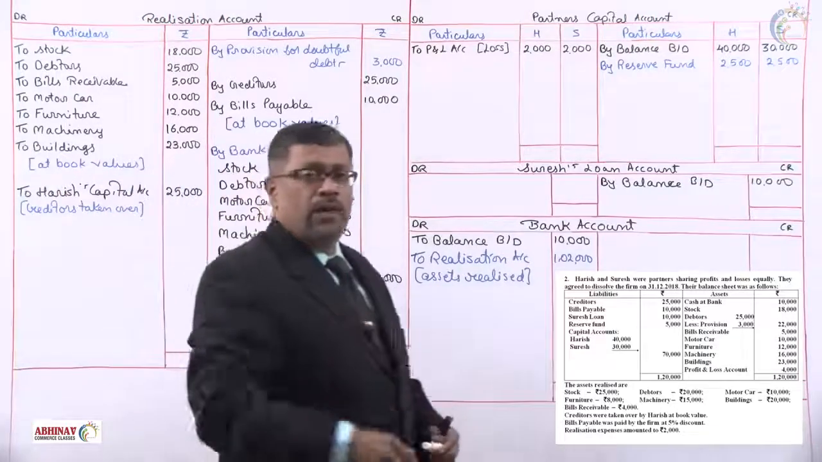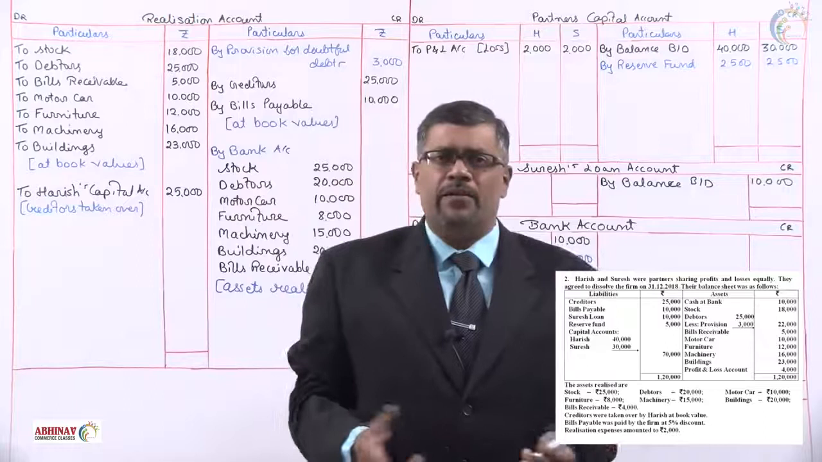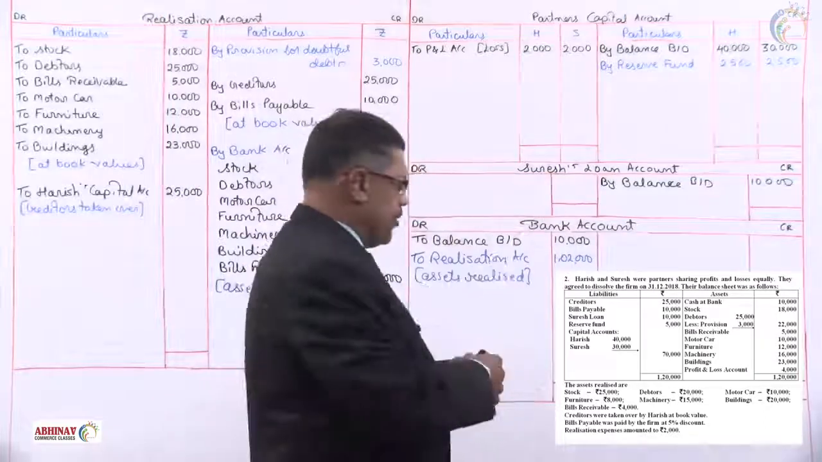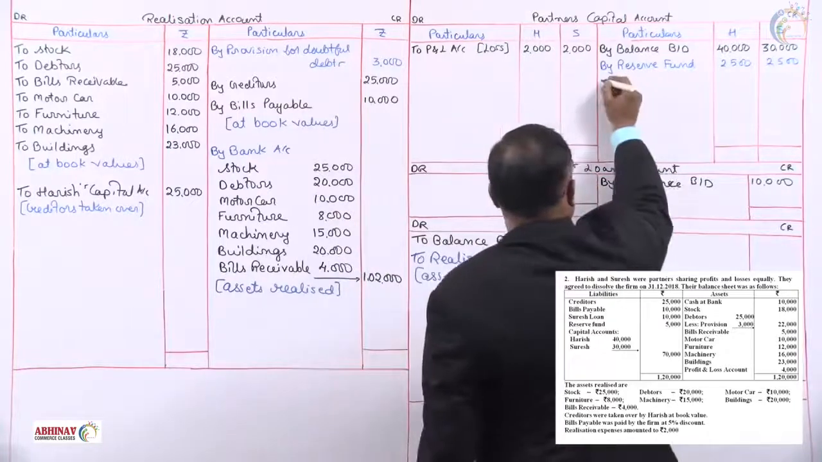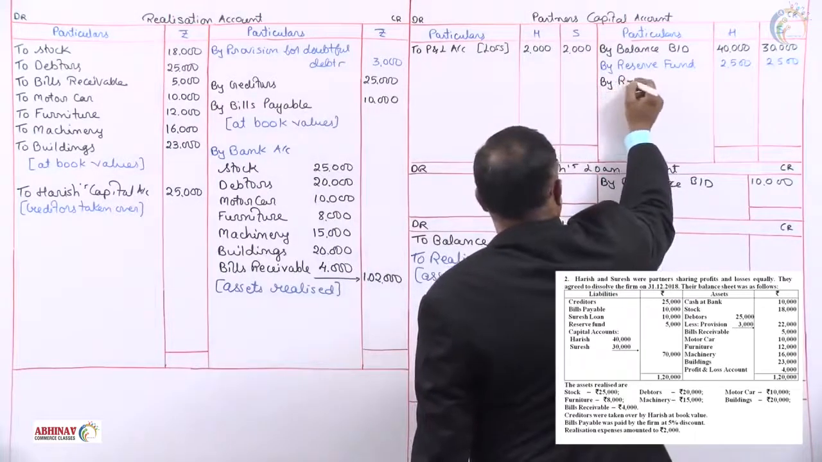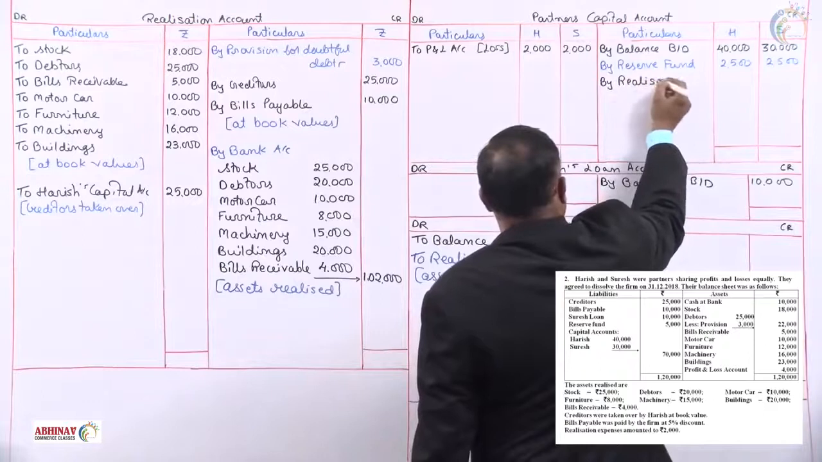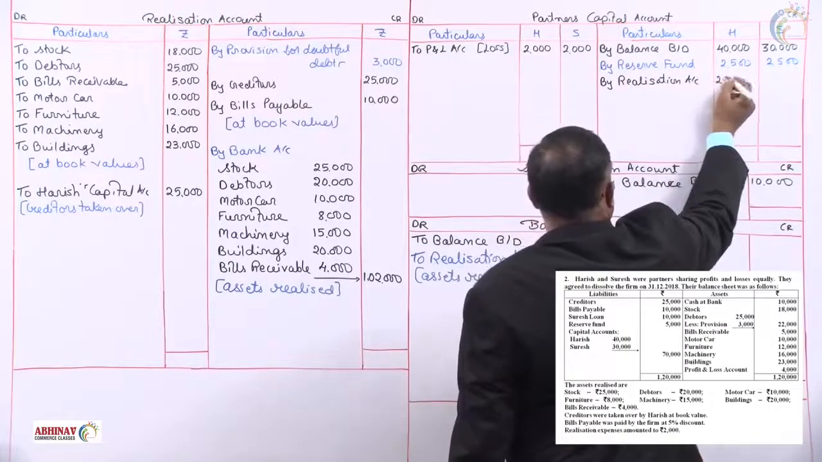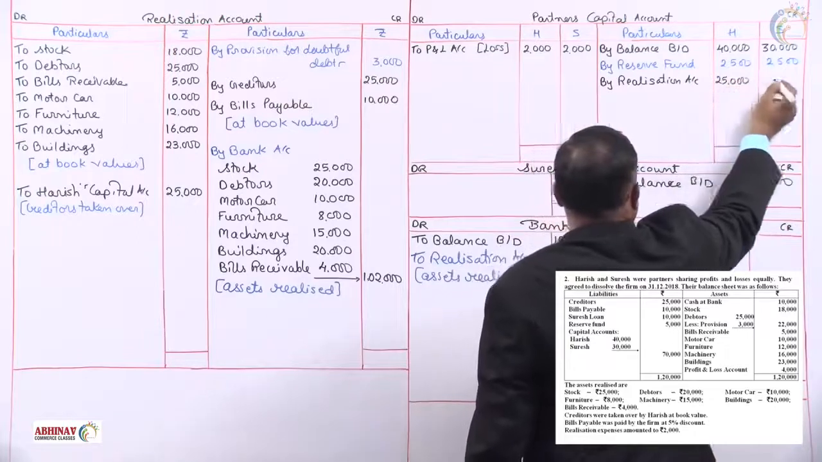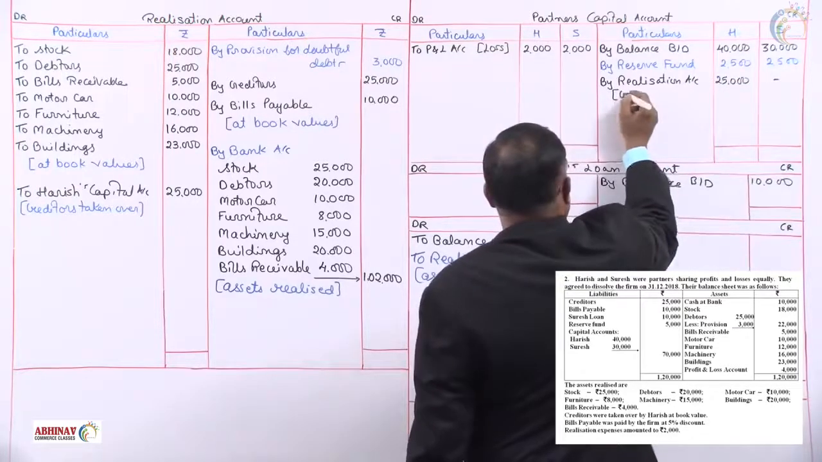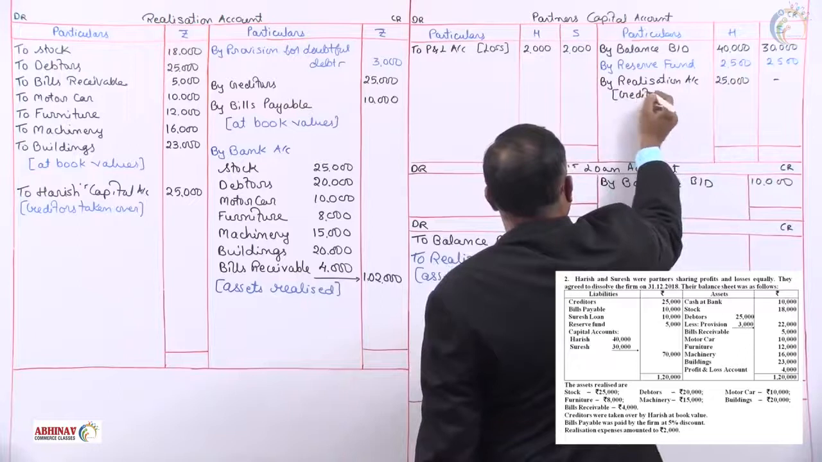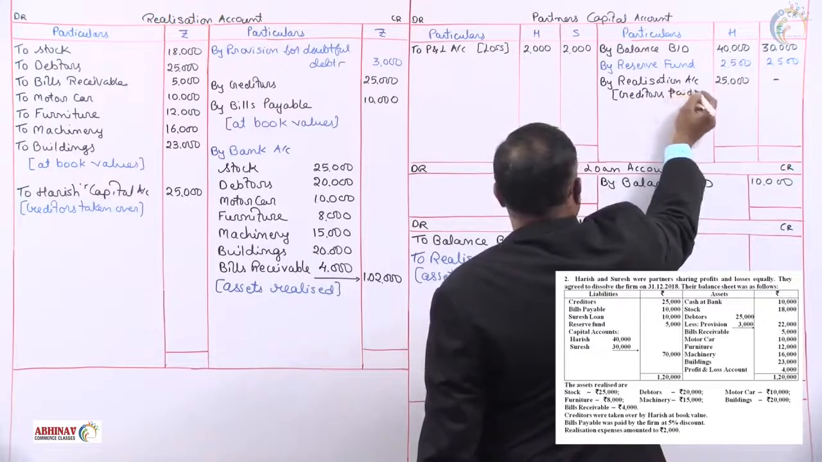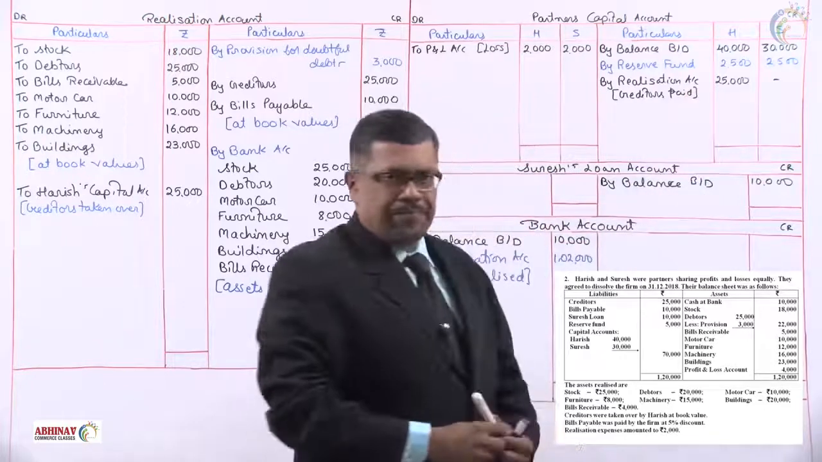Now, we'll transfer this to Harish capital account. Which side? It's on the debit side. We take it on the credit side by realization account. In the column of Harish, 25,000 into bracket, creditors taken over or creditors paid by Harish.